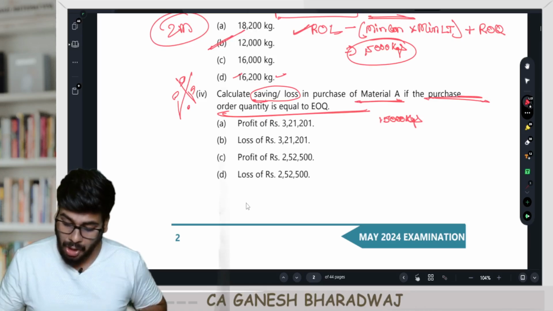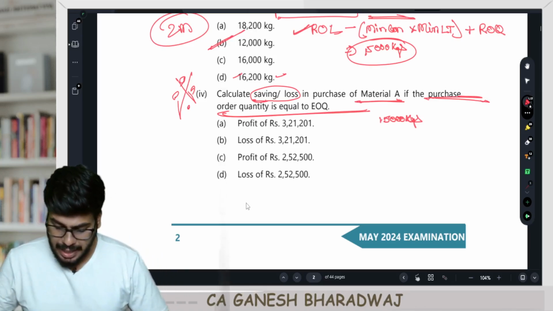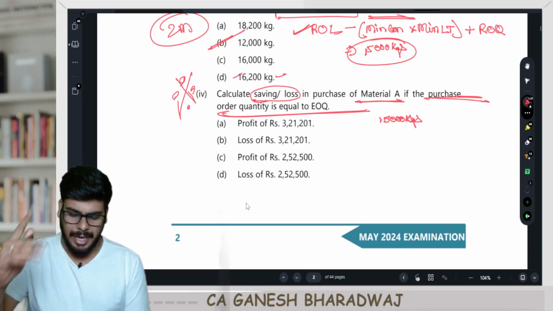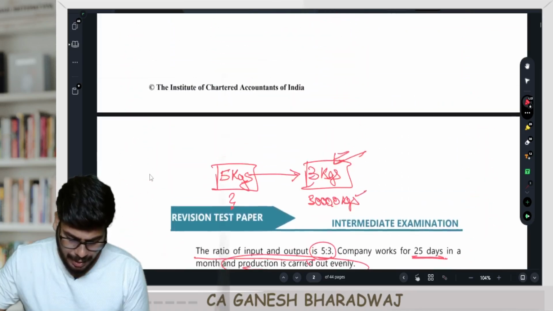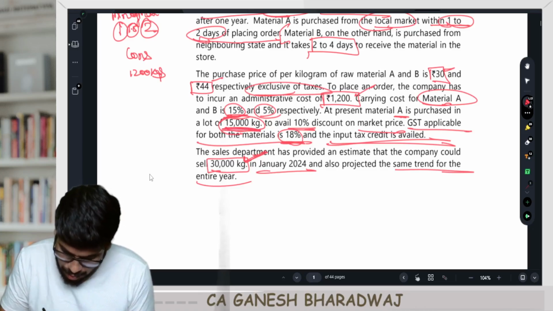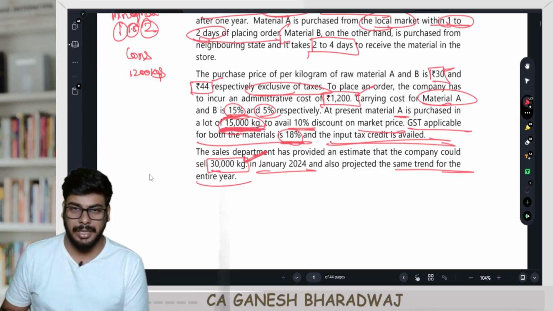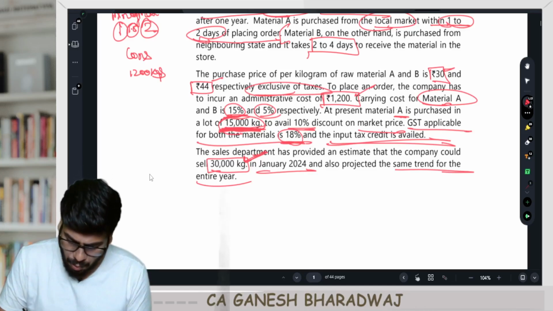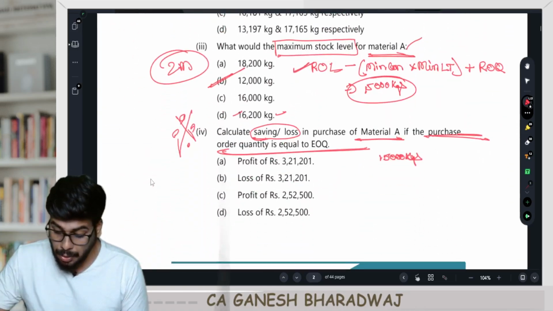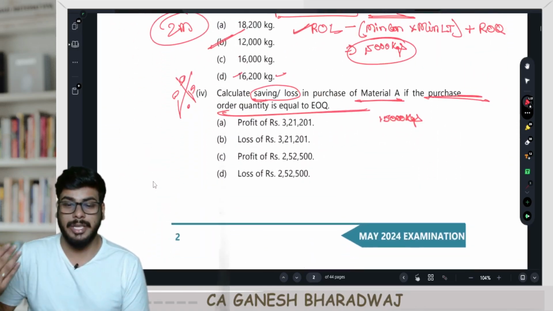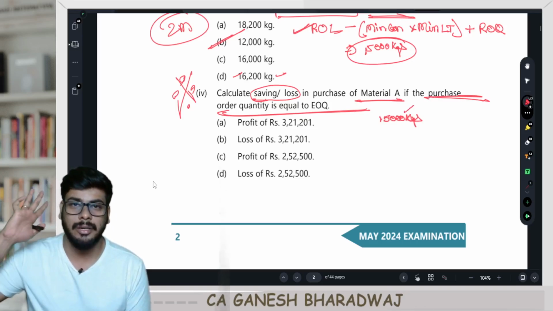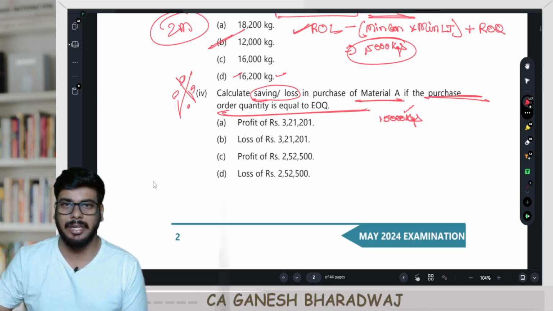Now, what they are saying here: calculate the savings or loss in the purchase of raw material A if the purchase order quantity is equal to EOQ. Presently, every time they place an order for raw material A, they purchase in lots of 15,000 kgs. If they purchase this, they get a discount of 10%, right? Now they are asking, suppose instead of placing an order for 15,000 kgs, I place an order for my EOQ level kgs.